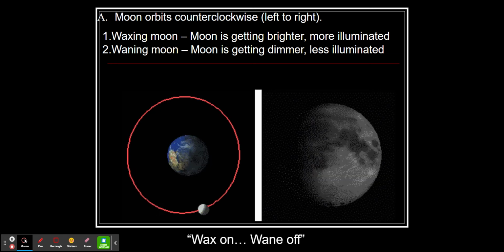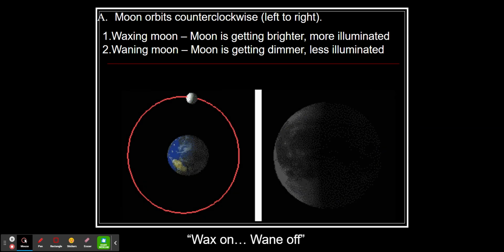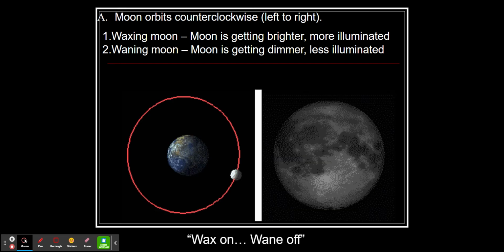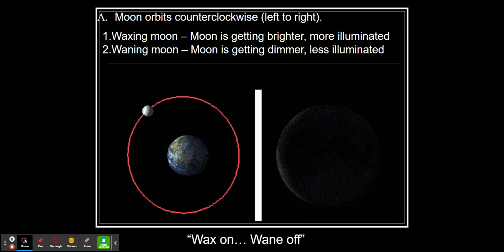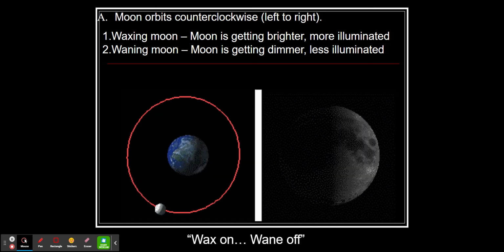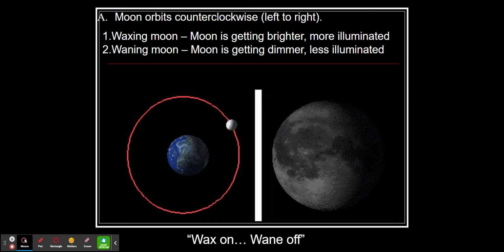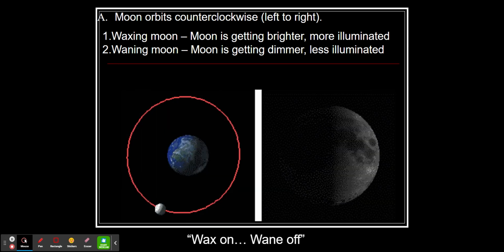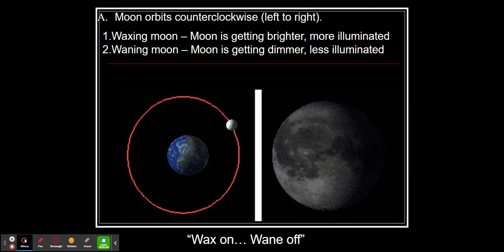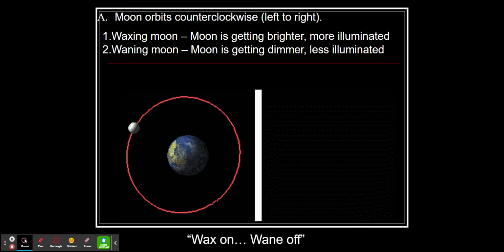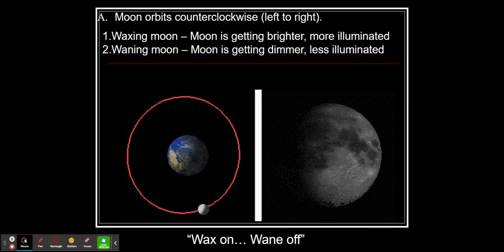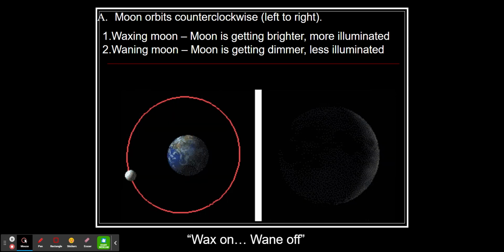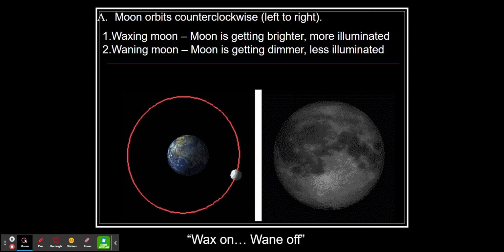The moon's orbit is always counterclockwise, just like the Earth rotates counterclockwise. As you see the animation here running, you can see that the moon is orbiting counterclockwise around the Earth. This is as if you were positioned directly above the North Pole. So if you're looking down at the Earth and the moon, you are in a stationary orbit directly above the North Pole. As the moon is traveling around, you can see how the moon becomes illuminated at different points and different amounts with the image on the right compared to where it is in its position on the left.